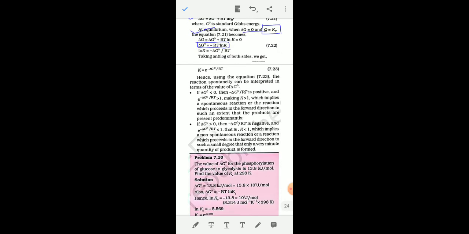In the next class I'll discuss ionic equilibrium, and you have to solve numerical problems based on this equation, that is delta G 0 is equal to minus RT ln K. If you convert the ln into log, then the equation will become delta G 0 is equal to minus 2.303 RT log K.